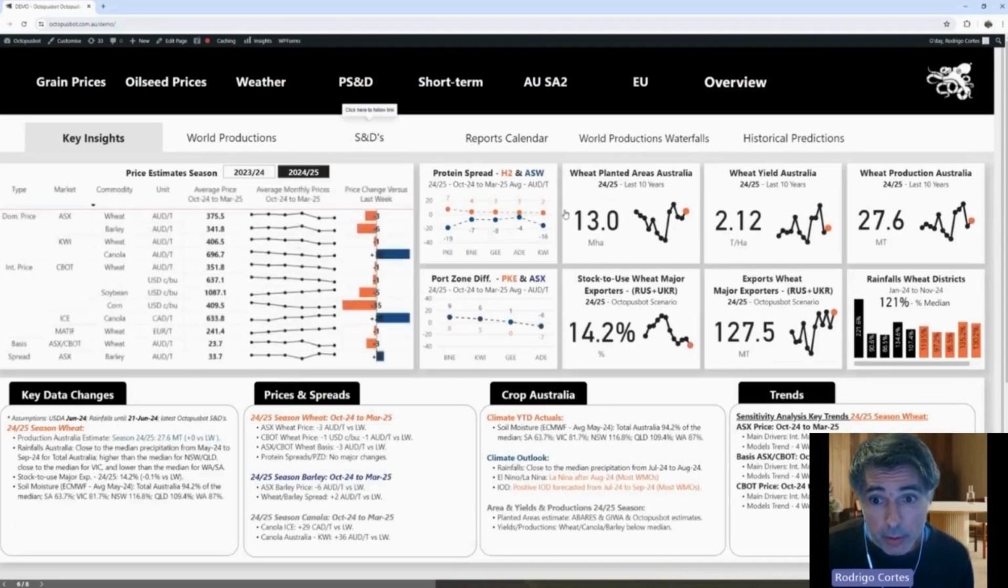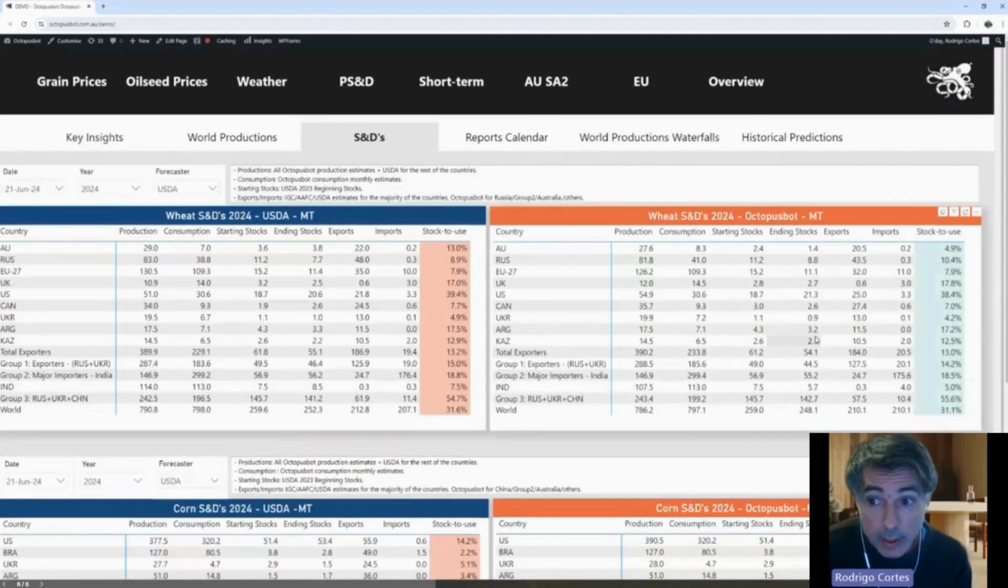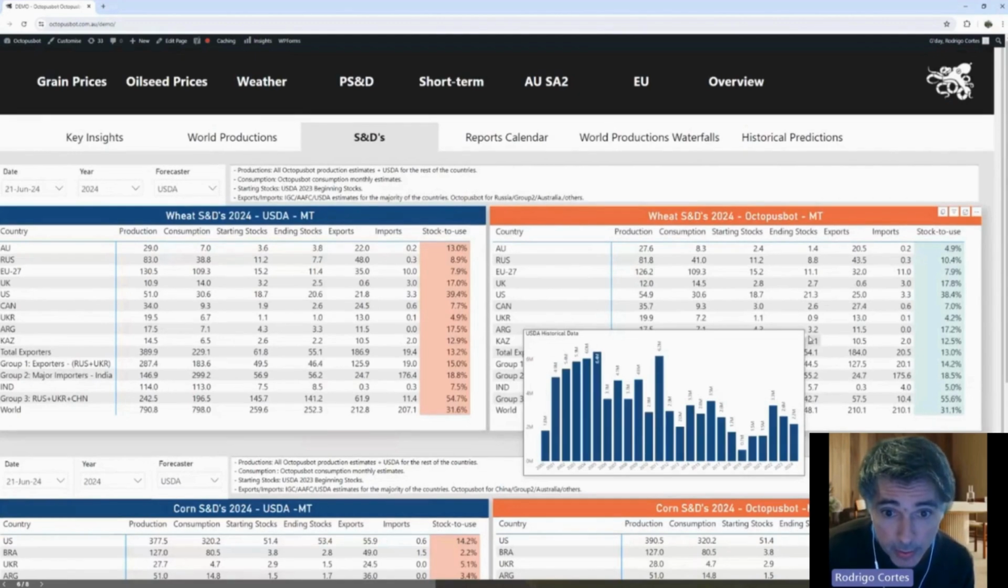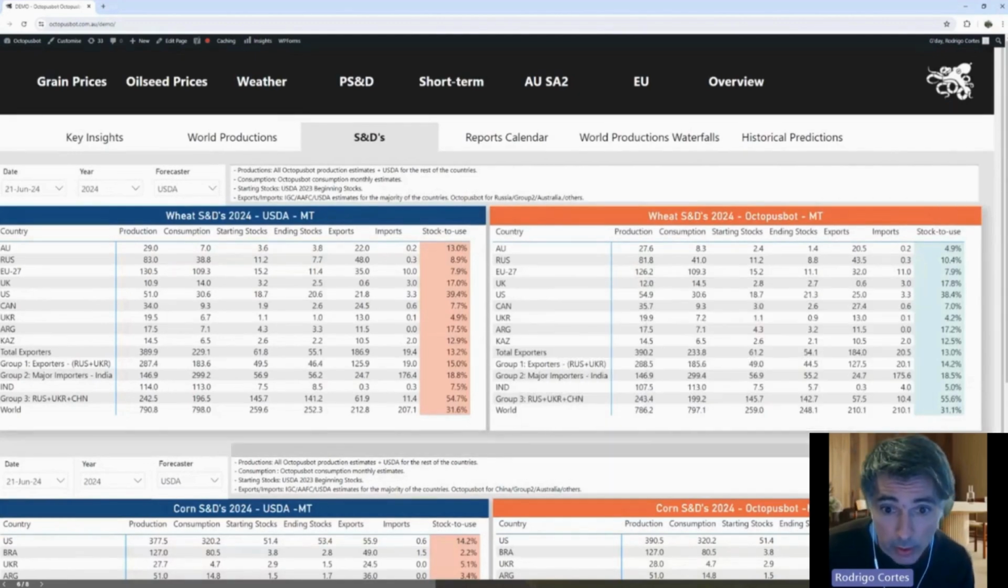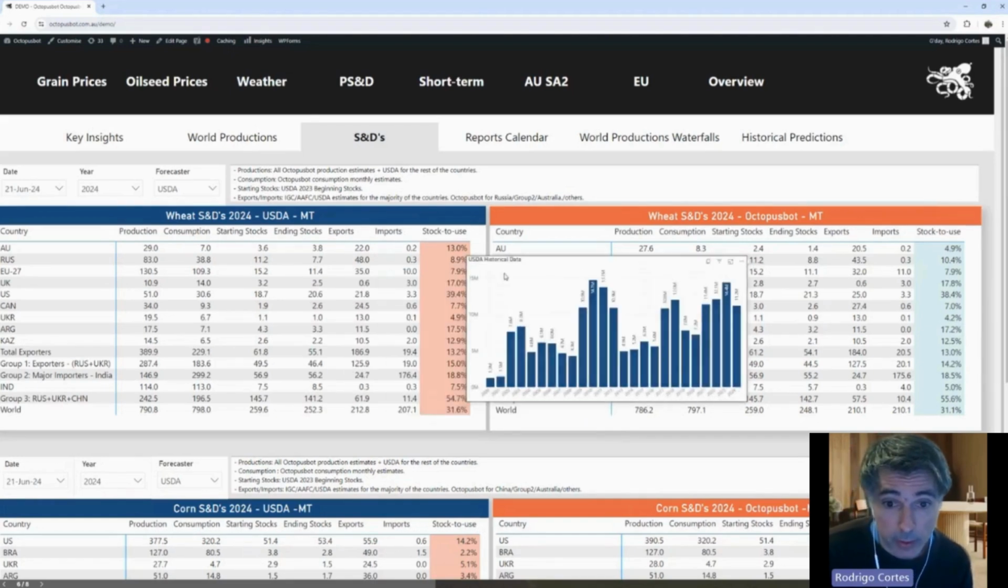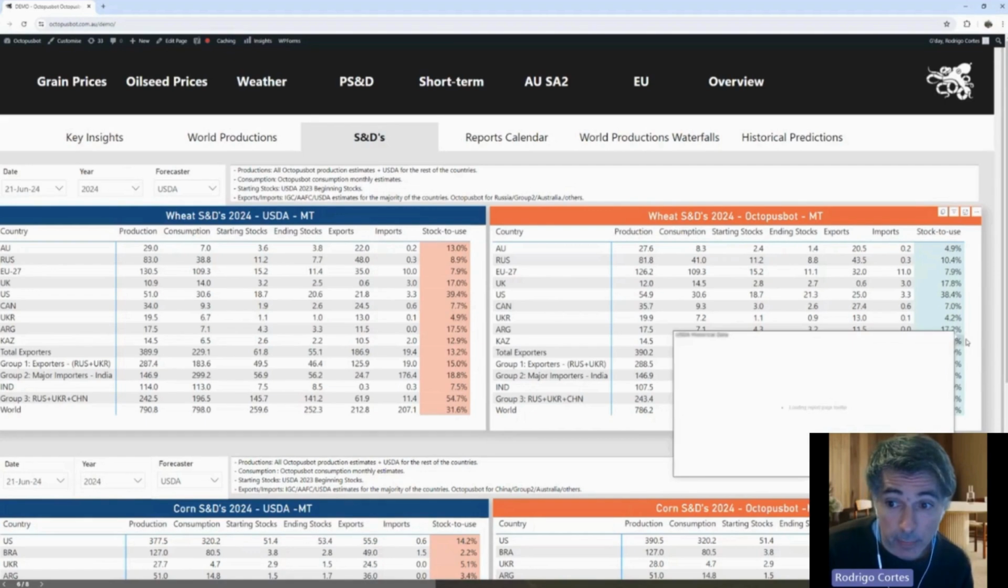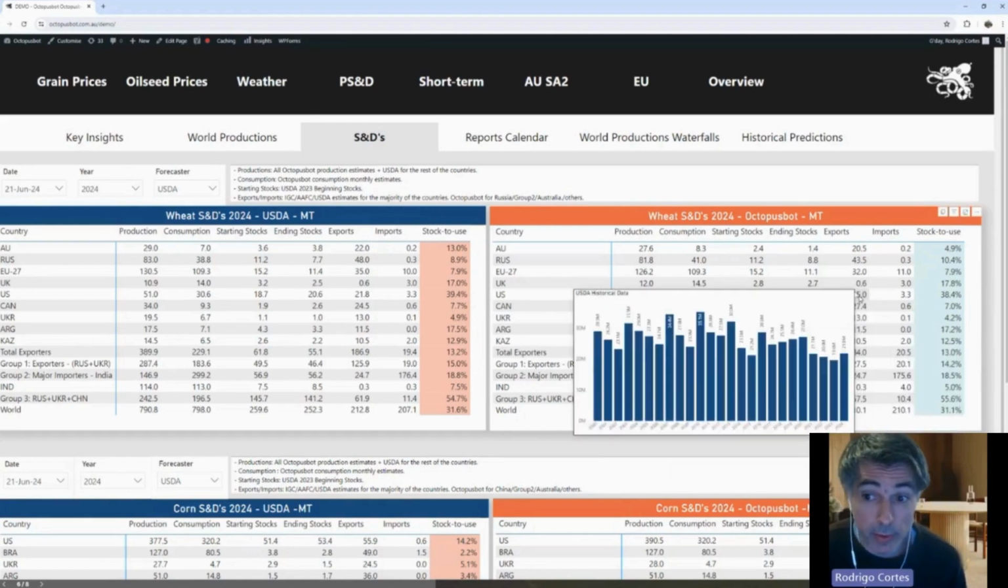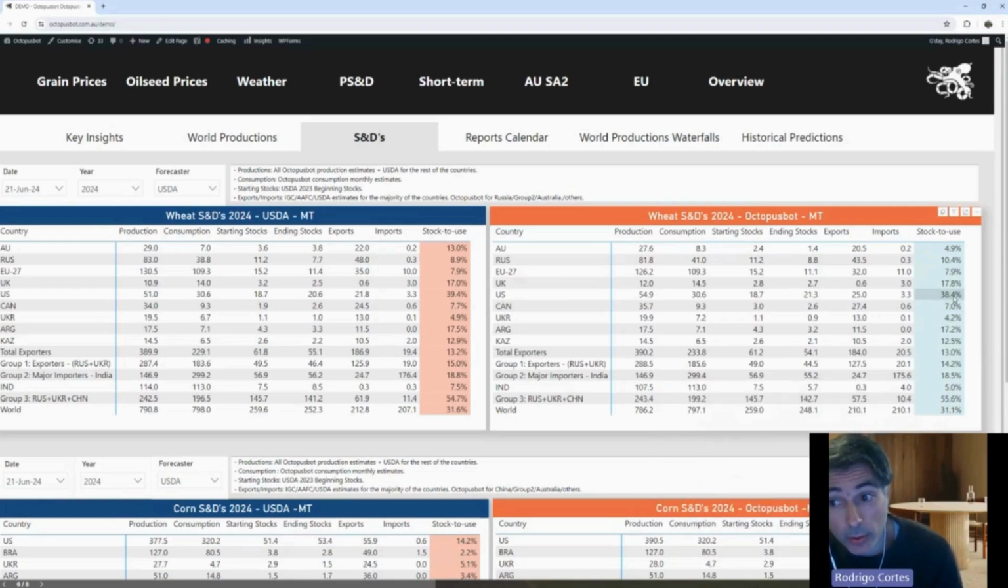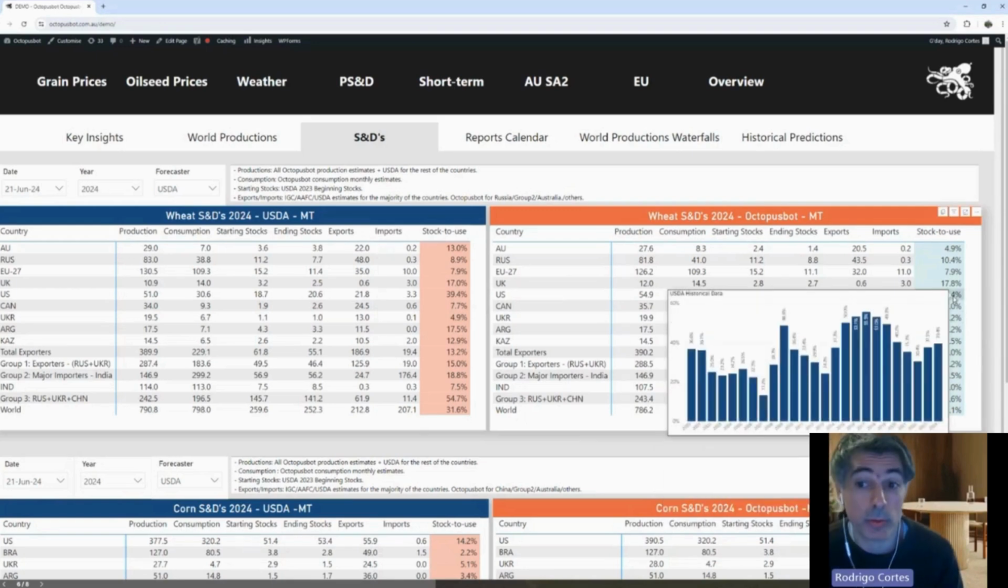All right. Maybe it's also good to mention that we have to separate the markets in the S&Ds, so not just look at the world. At the same time that we have low production in Europe, we have extremely high production in the US. If they don't export these 25 million tons, they're going to end up with an overstock, or the highest stock to use since 2019. And that's one of the reasons we see the Chicago market, for example, much more bearish.